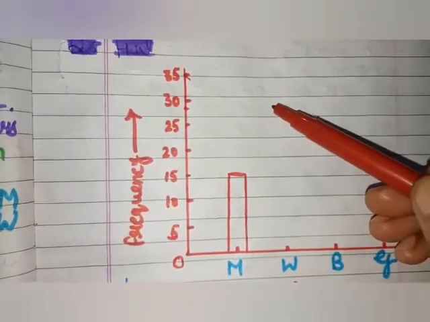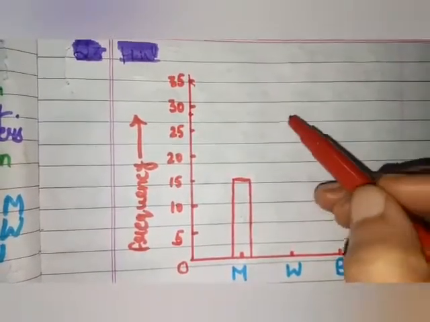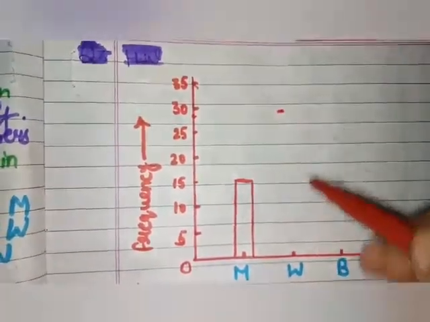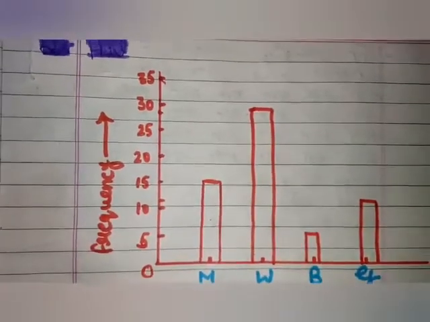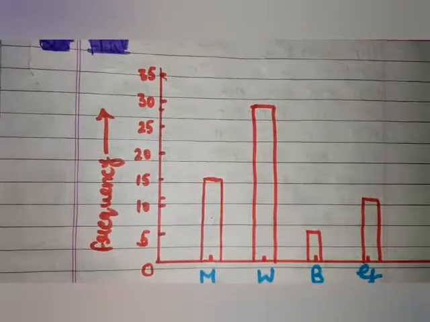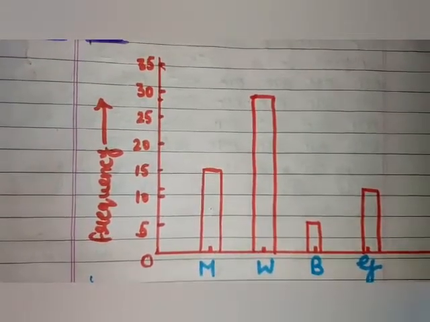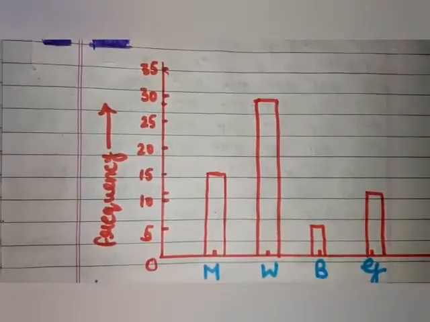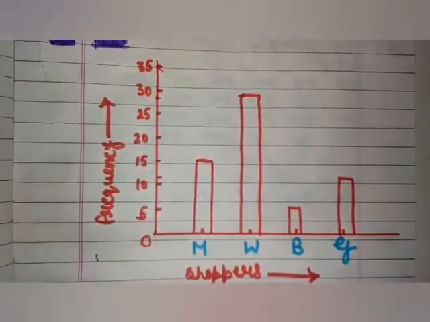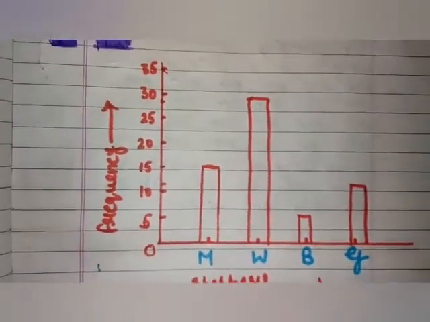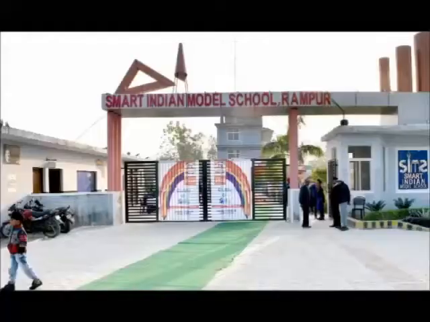So we will mark a bar from here for women. Boys are 5, so we mark 5, and girls are 12, so we mark 12 for girls with the help of bars. So this is the bar representation of the given data. Hope you have understood it.